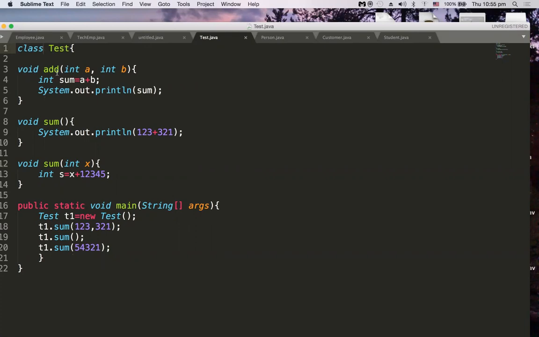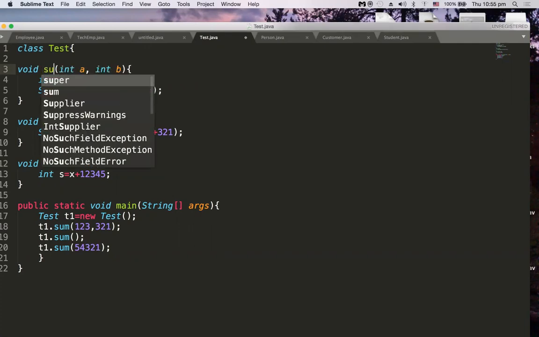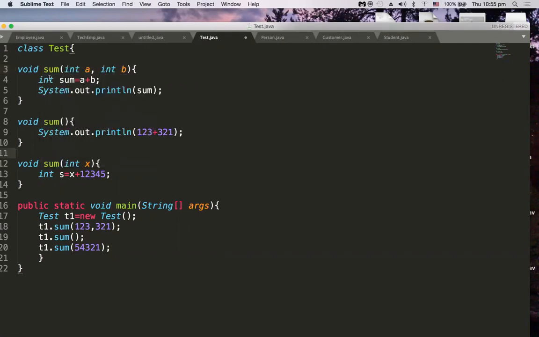Here I have a method called sum. I have a sum method, void sum, which takes int a, int b as parameters, and I am finding the sum of these two values and printing this. So this is one method, that is sum. The sum method is taking two parameters.